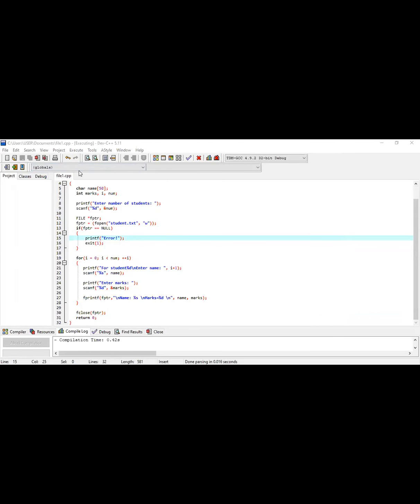According to whatever I have written in my program, the program is okay because the output screen is there. Now I'm writing here, suppose I'm going to store the information of 2 students. So my num is equal to 2. Now for student 1, I am entering my name here.